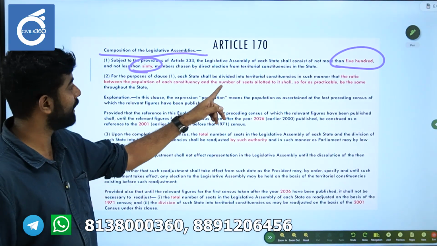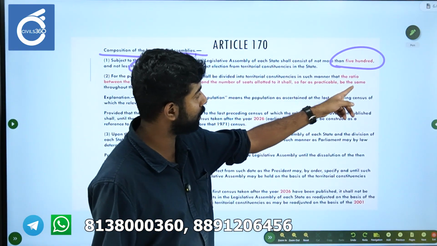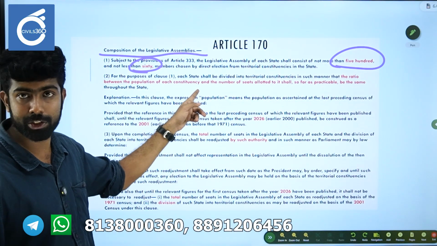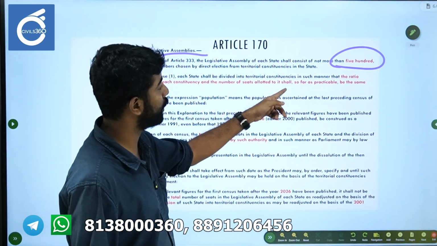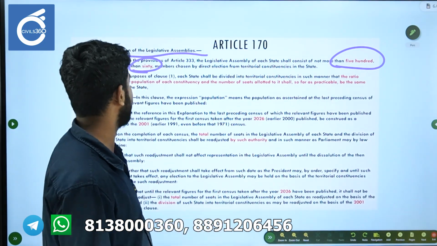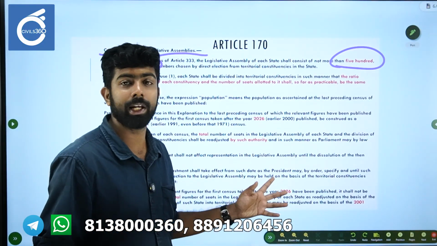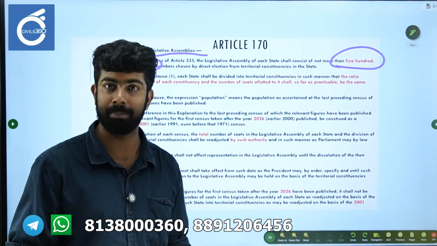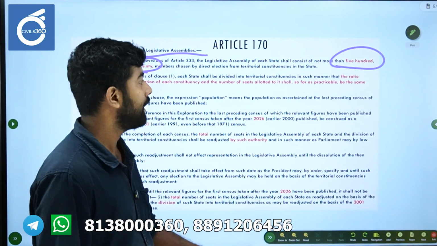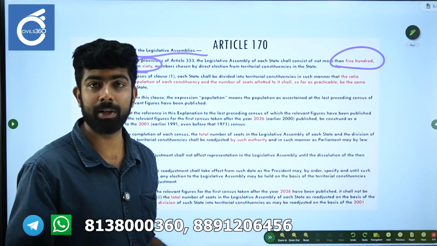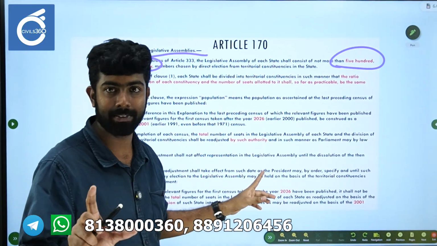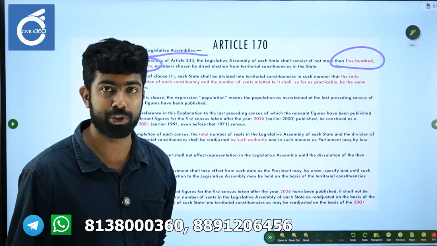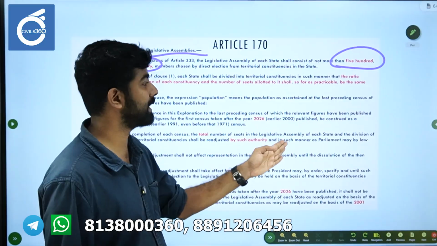The second clause says that they will be divided into territorial constituencies in such a manner that the ratio between the population of each constituency and the number of seats allotted to it will be the same across the state. So this is actually about state assembly elections. For those purposes, the entire state will be divided into territorial constituencies. Please understand that these territorial constituencies are different from the earlier territorial constituencies in Article 81. This is for the state assembly.